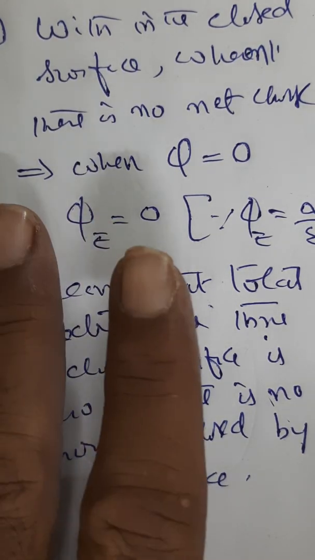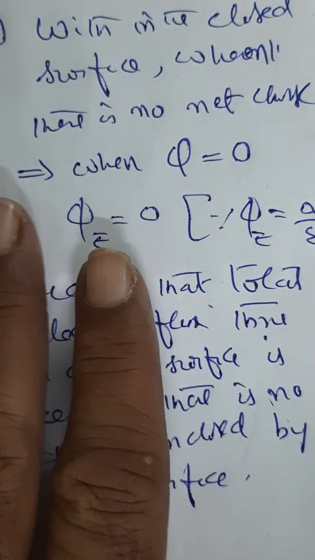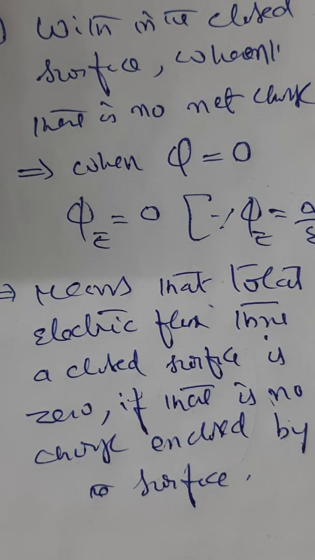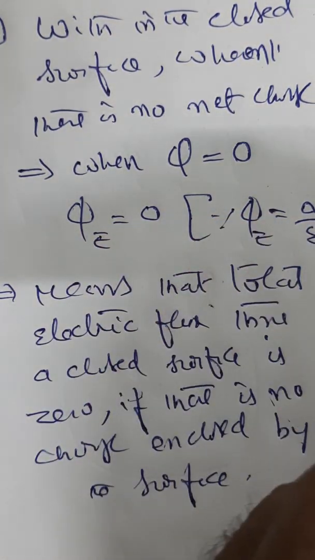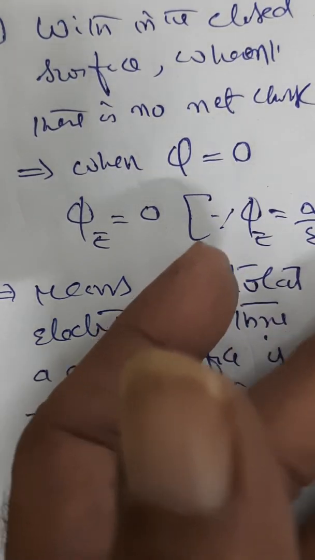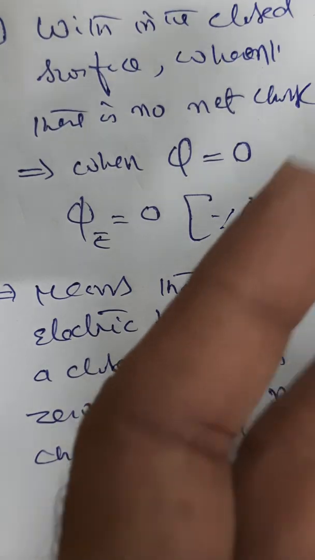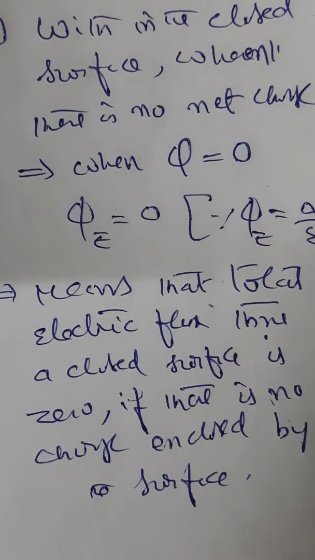This is what you need to know about Gauss theorem and the proof of Gauss theorem and its interpretations. Then thereafter we have to understand its validity, where Gauss theorem is valid, when it can be applied, what are its applications. That we shall try to understand in the next session, right?